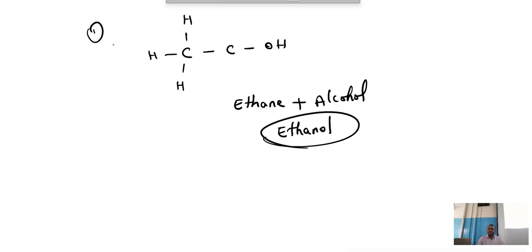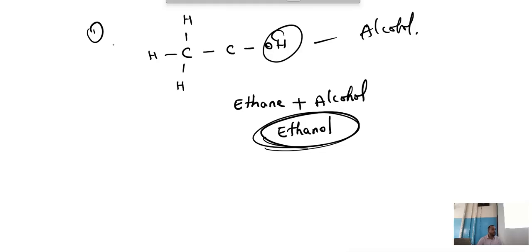No, this is the function. Understood how to name, how to identify? Now, which compound is given? It is ethanol. Name the functional group. If they say only name the functional group, you should say alcohol. If they ask you to name it, then ethanol.